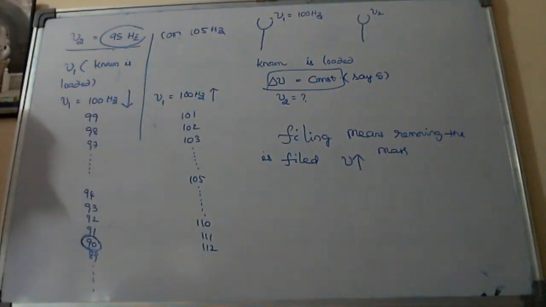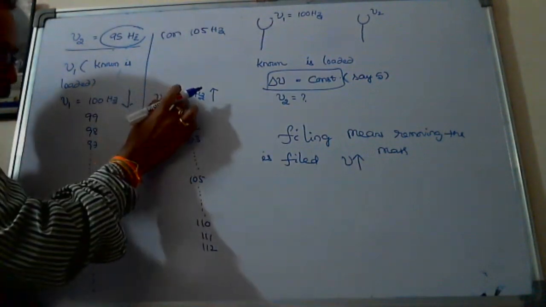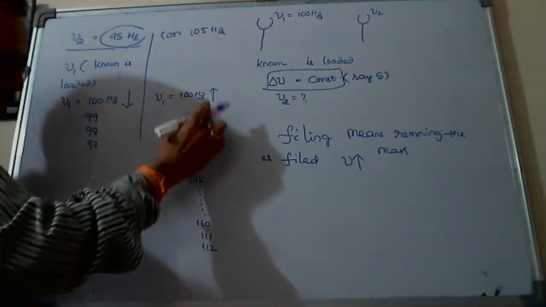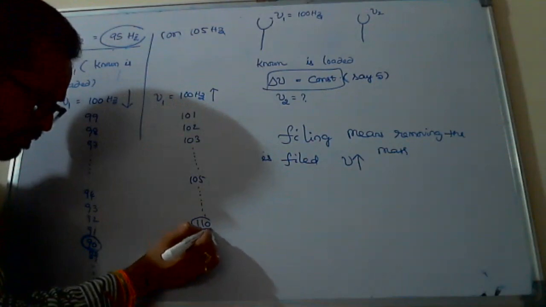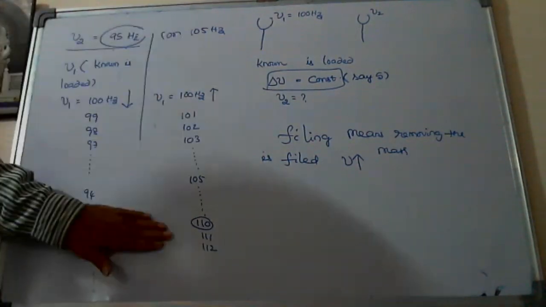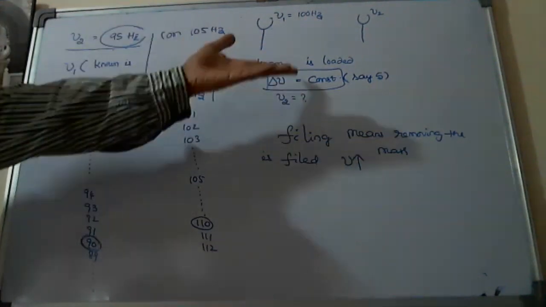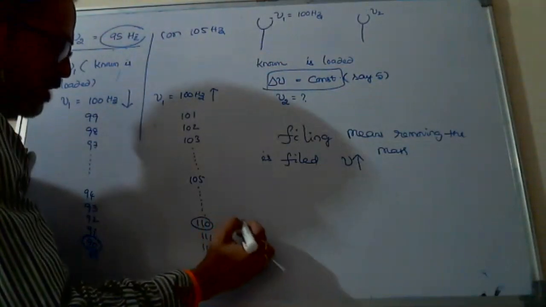Okay. I think if it is loaded and the frequency after loading increases to 110, 110 minus 105, 5. Fine, we are getting the same. So here delta nu is equal to 5.